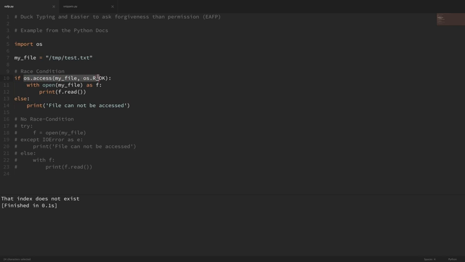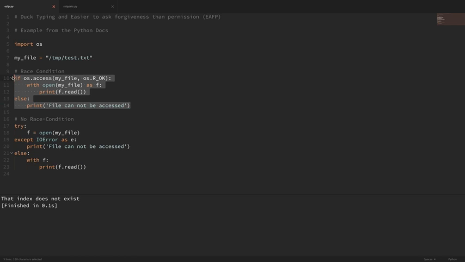Now, the problem with this, the reason that this is a race condition, is because when we make this check here to see if we can access the file, by the time we get down here in that short amount of time, maybe we can't access the file anymore. So then when we try to open it, we're going to throw an error. And we're likely not going to catch that error because we thought that we could access the file. So really, the way to do this, which uses that same concept of asking forgiveness and not permission,